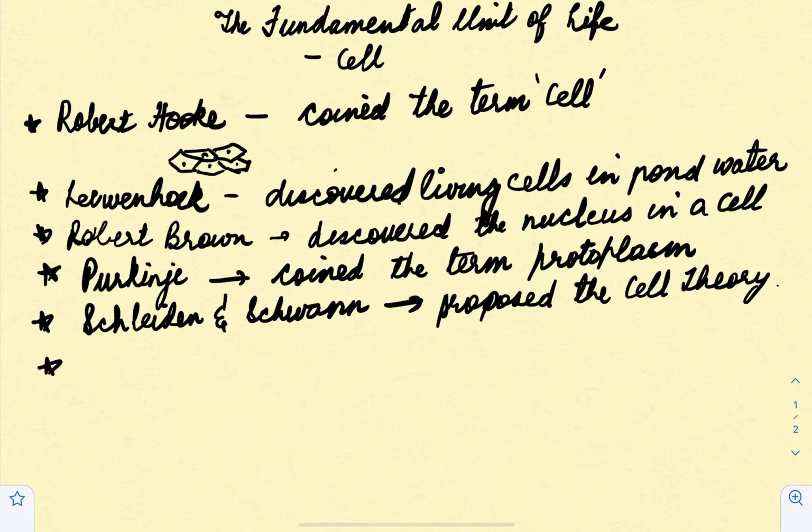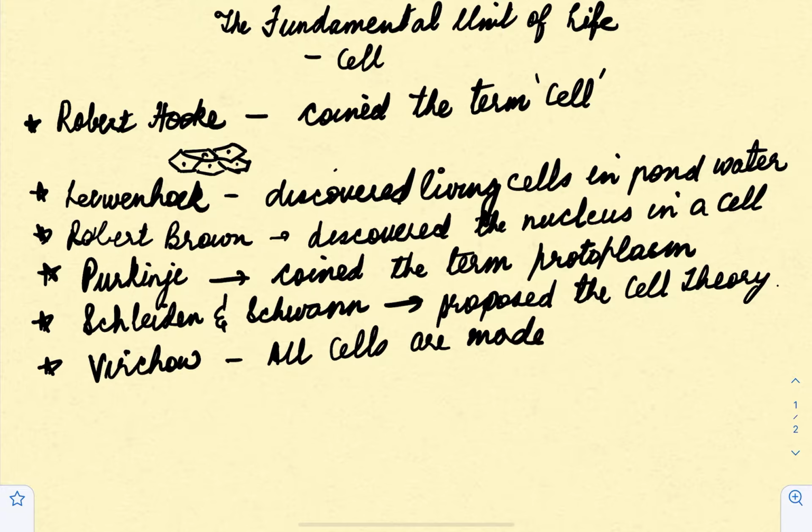Later on, there was this scientist by the name Virchow, and he elaborated the cell theory and added to it that all cells are made of pre-existing cells. So life cannot exist if a cell is not there. New cells arise from pre-existing cells.